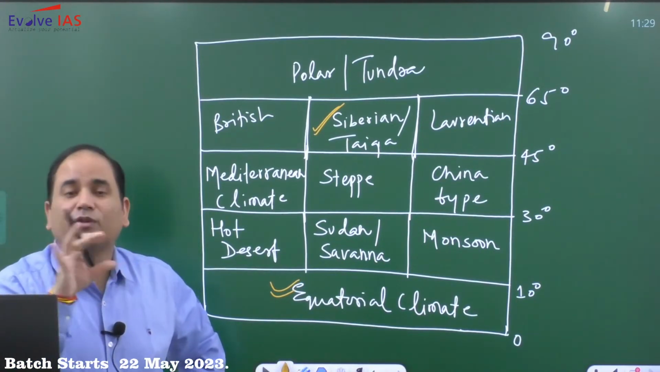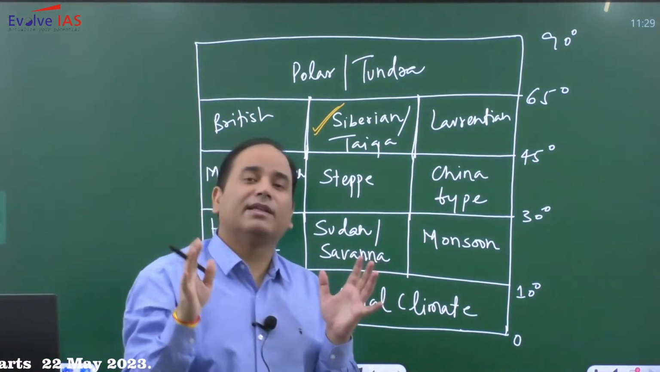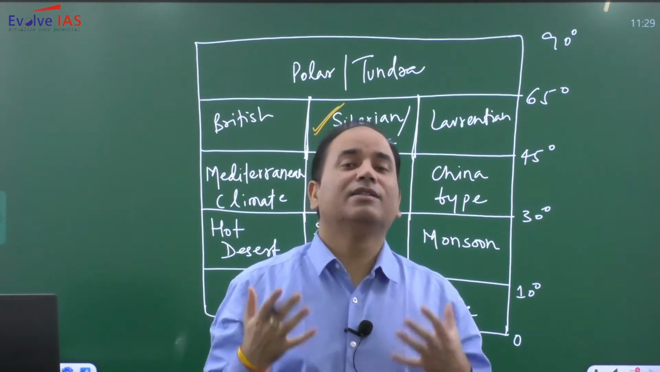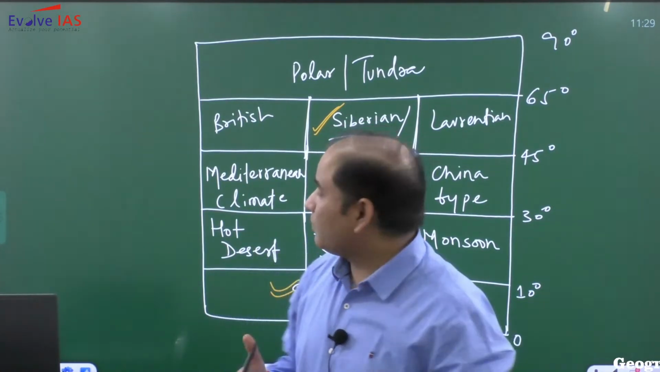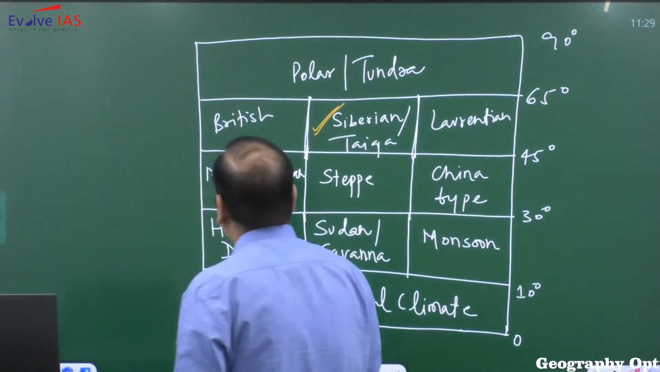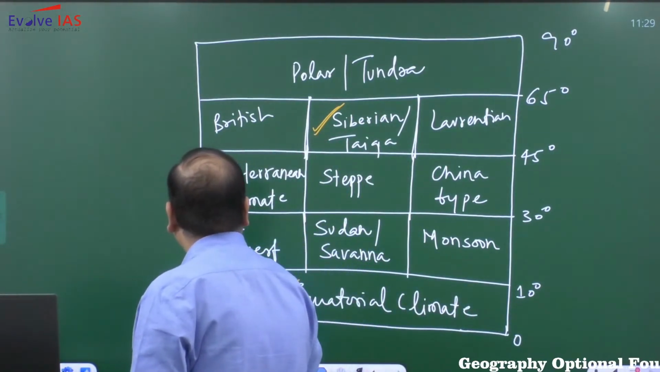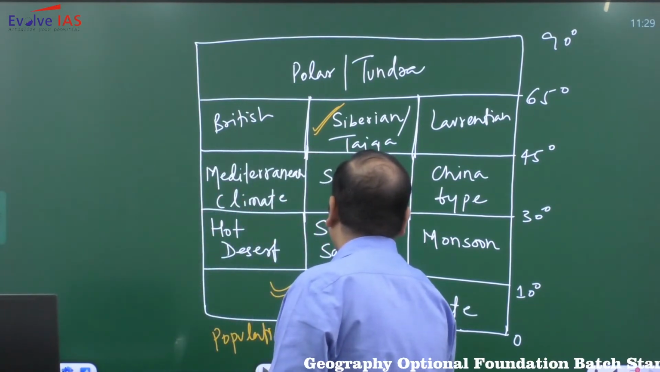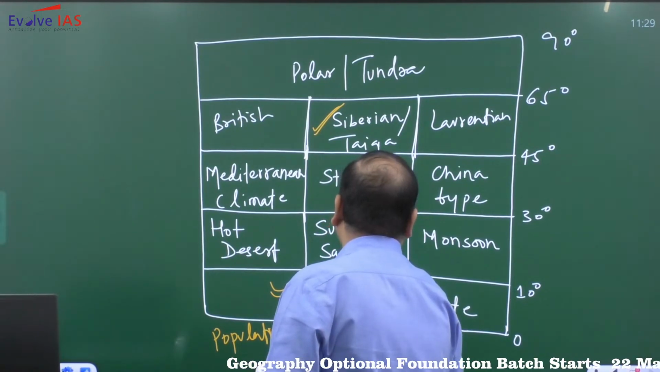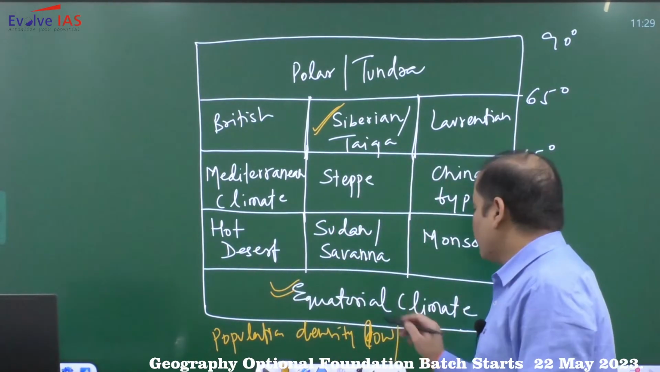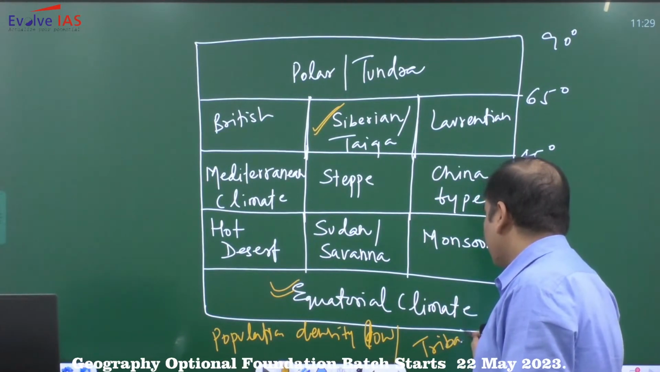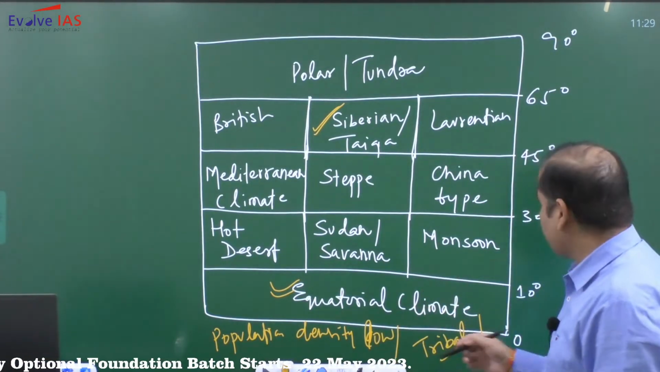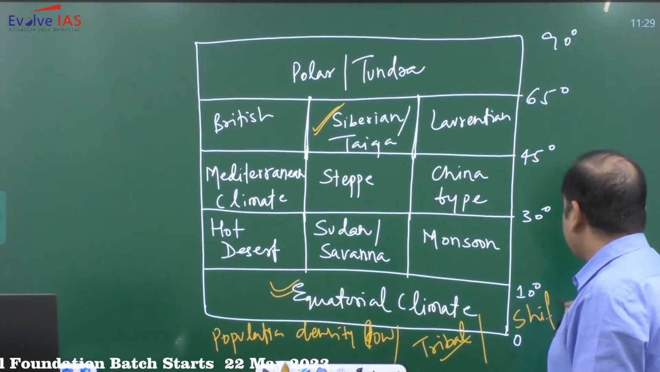That is the reason throughout the globe, if you look at all places, the people in the equatorial climate, the population density is very low. Most places will have low population density. And the other very important characteristic is that most of the people living in this zone happen to be tribals. And what agricultural practice are they practicing? Primarily they are practicing shifting cultivation.